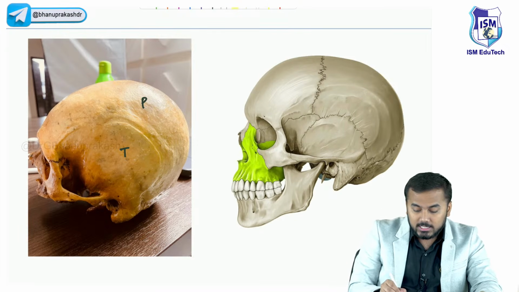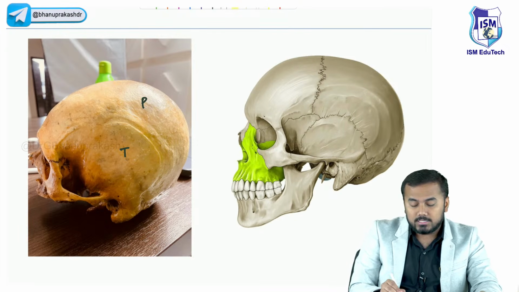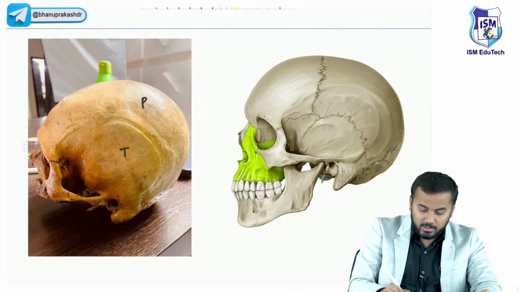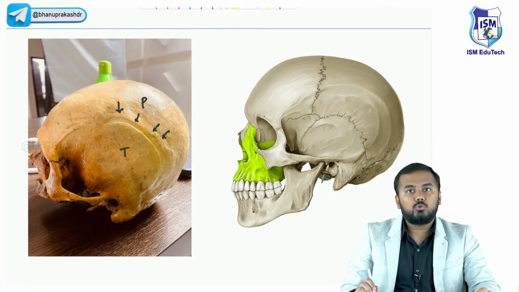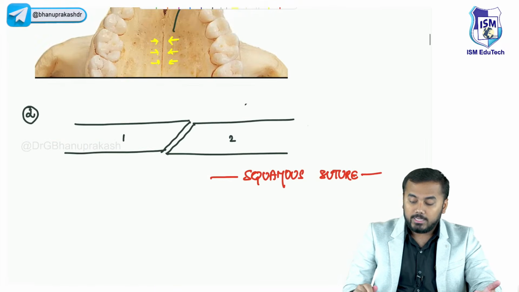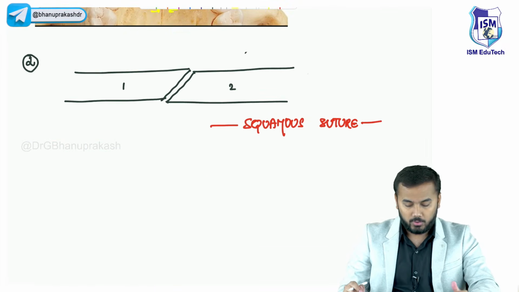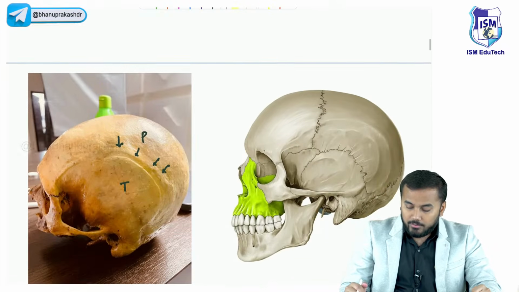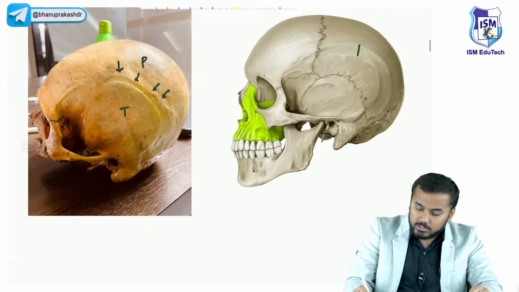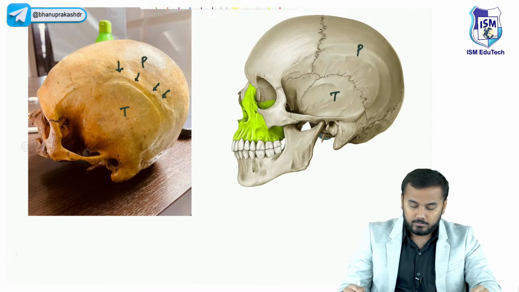That is why you can see a separation like this over here, right? So this kind of suture between temporal and parietal bone is your squamous suture. Clear? Right. So look, this is your parietal, this is your temporal.